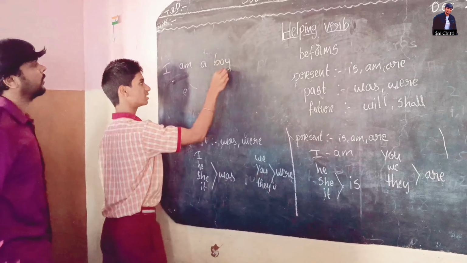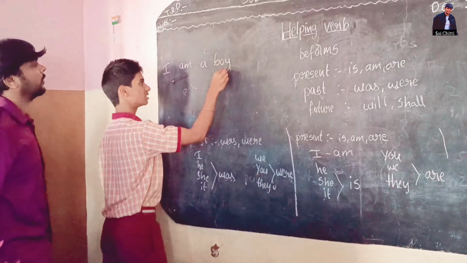Past examples: I was doing homework. In this sentence, was is the helping verb and doing is the main verb. We were playing. Where is the helping verb? Were is the helping verb and playing is the main verb. These are the examples of past.